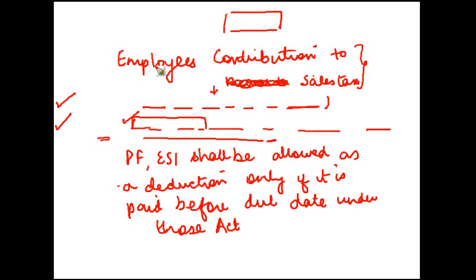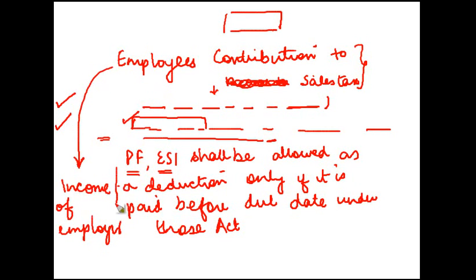So employer's contribution can be paid before the due date of filing of return of income, but for employee's contribution for these two, if you remember, this contribution from the employee is first treated as the income of the employer, okay, and then the deduction is allowed as he pays these amounts to the government or the respective authorities.